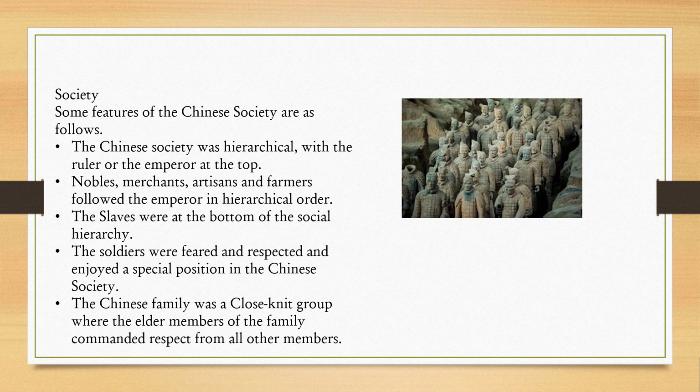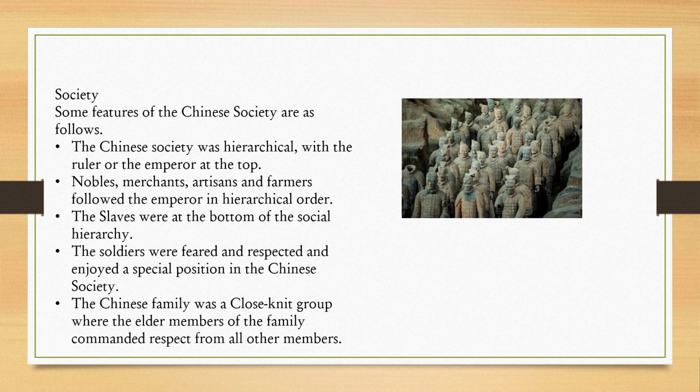Society. Some features of the Chinese society are as follows. The Chinese society was hierarchical, with the ruler or the emperor at the top. Nobles, merchants, artisans, and farmers followed the emperor in hierarchical order.